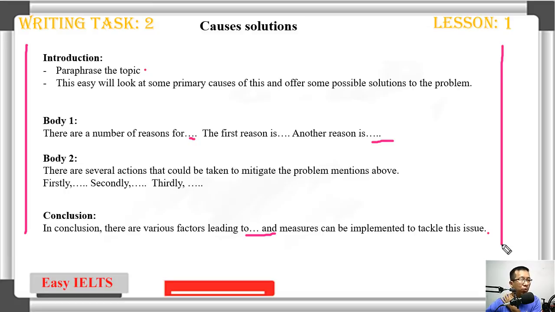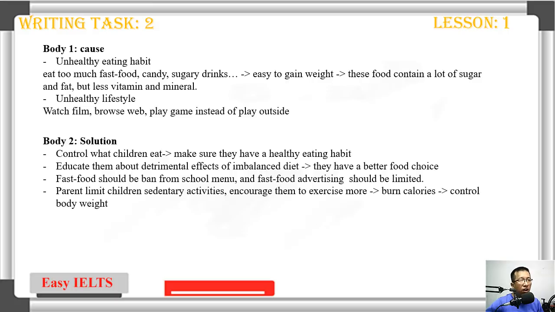This is the structure that we use to write task 2 for the cause and solution. It will save you a lot of time, and it will help you to achieve band 6.5 or 7 easily. First thing first, in writing task 2, you spend like 5, 7, sometimes 10 minutes just to outline the body 1 and body 2's ideas. You have to spend at least 5 to 7 minutes to do this, so that when you write, you don't have to think. It will help you a lot when you write the detail.